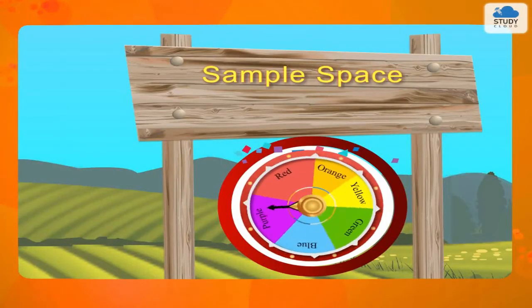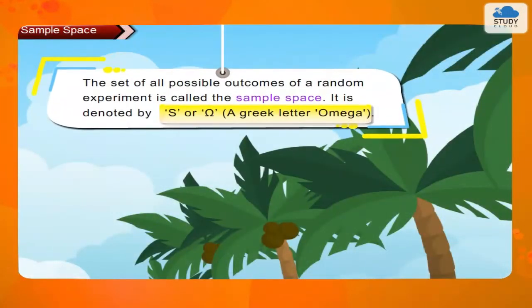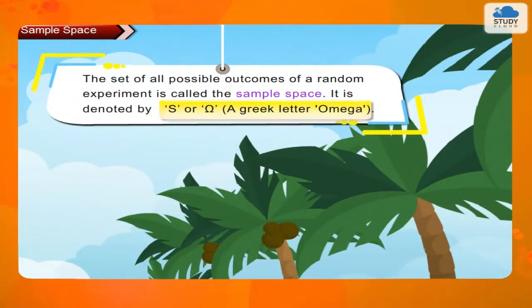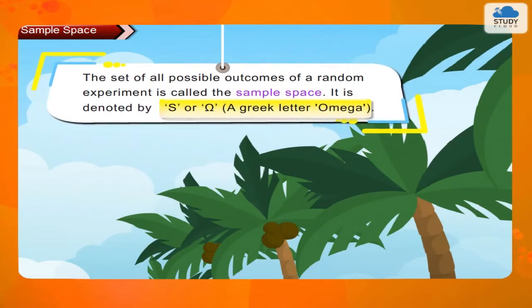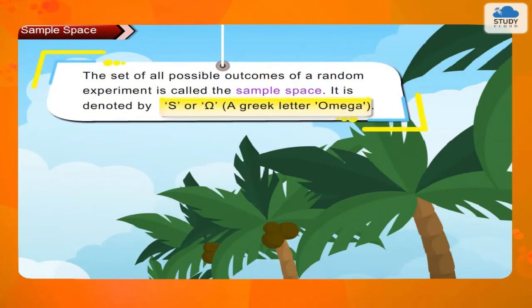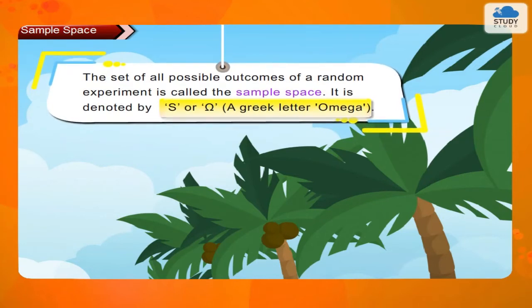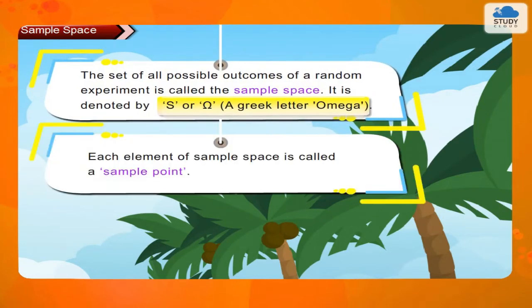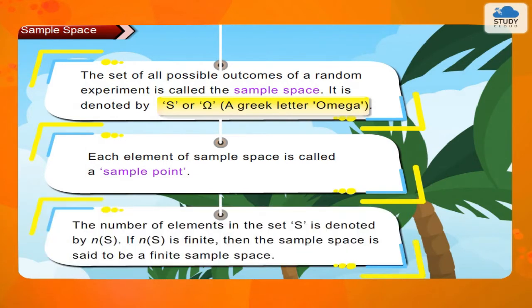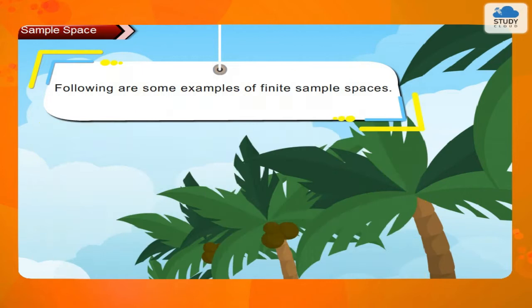Sample space. The set of all possible outcomes of a random experiment is called the sample space. It is denoted by S or omega, a Greek letter omega. Each element of sample space is called a sample point. The number of elements in the set S is denoted by n(S). If n(S) is finite, then the sample space is said to be a finite sample space. Following are some examples of finite sample spaces.